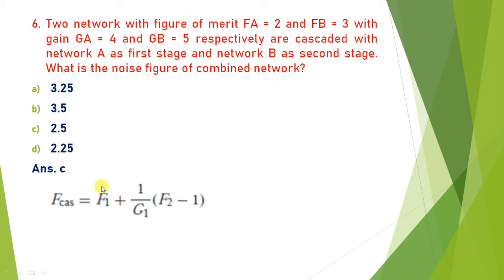The overall noise figure is equal to F1 plus (F2 minus 1) divided by G1, where F1 is the noise figure of network 1, G1 is the gain of network 1, and F2 is the noise figure of network 2. So here F1 is equivalent to FA, that is 2, F2 is equal to FB, that is 3, and gain G1 is equal to the gain of network 1, so it is equal to GA. If you put the values of FA, FB and GA in terms of F1, F2 and G1, you will find the noise figure is equal to 2.5 dB. Okay, so answer is C.